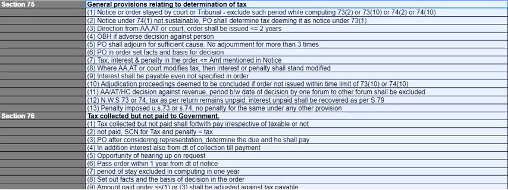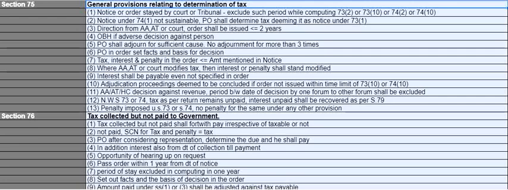Where the appellate authority, appellate tribunal or court modifies the tax, then interest or penalty shall stand modified automatically, and interest will be payable even if it is not specified in the order. Adjudication proceedings will be deemed to be concluded if the order is not issued within the time limit of 73(10) or 74(10), 3 years or 5 years. If the appellate authority, appellate tribunal or high court decision is against the revenue, then the period between the date of decision by one forum to the other forum has to be excluded.